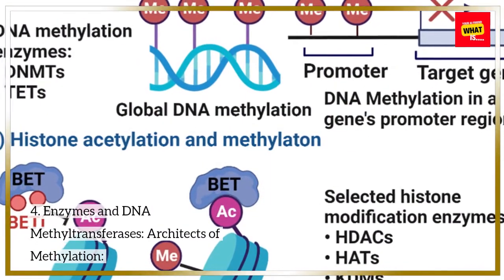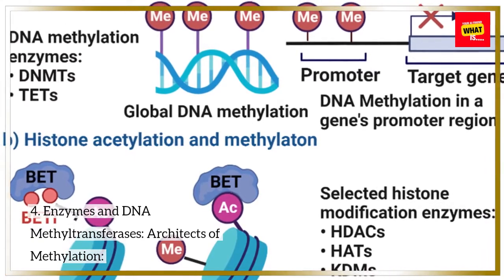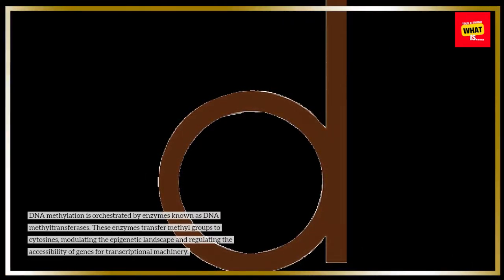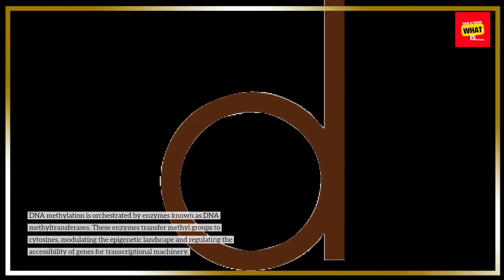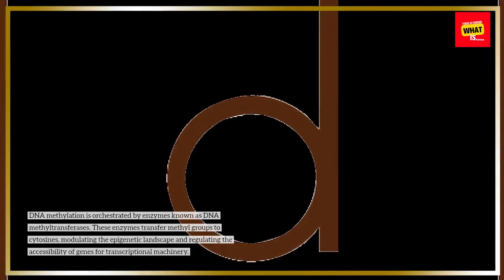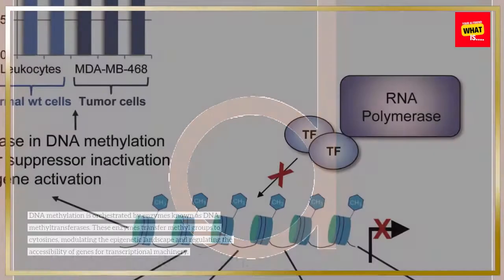4. Enzymes and DNA methyltransferases, architects of methylation. DNA methylation is orchestrated by enzymes known as DNA methyltransferases. These enzymes transfer methyl groups to cytosines, modulating the epigenetic landscape and regulating the accessibility of genes for transcriptional machinery.